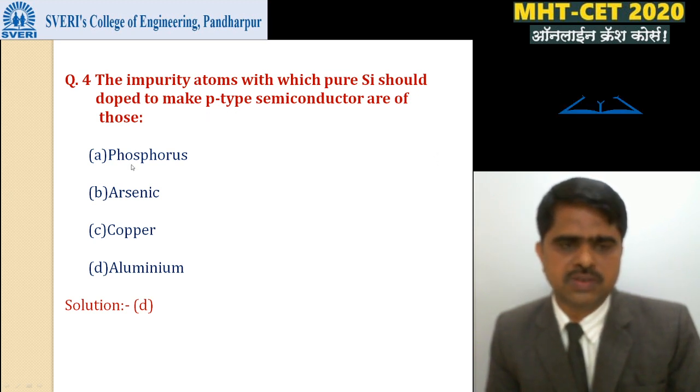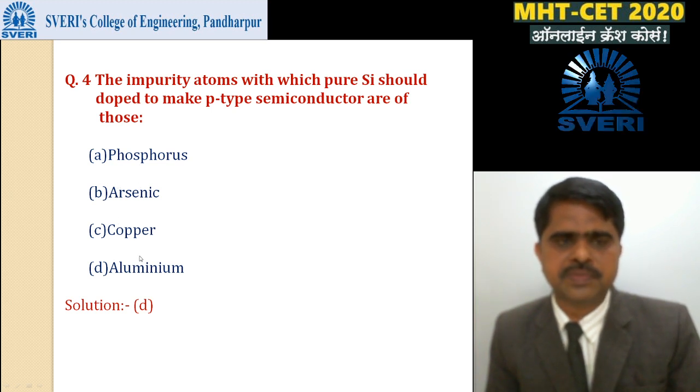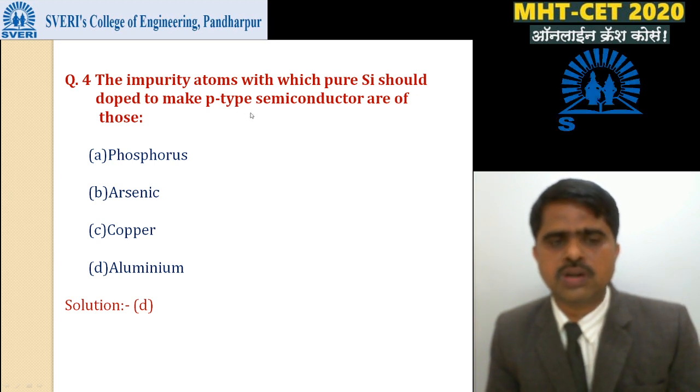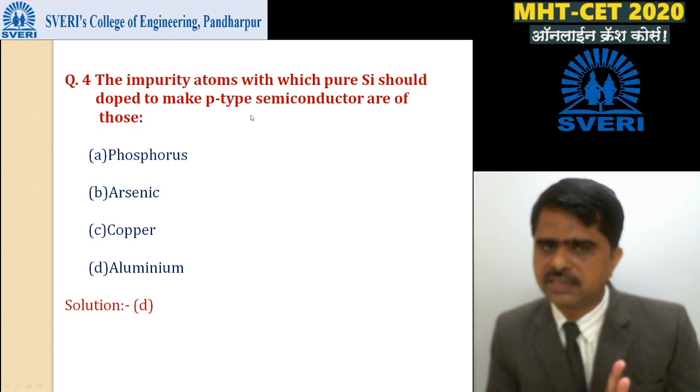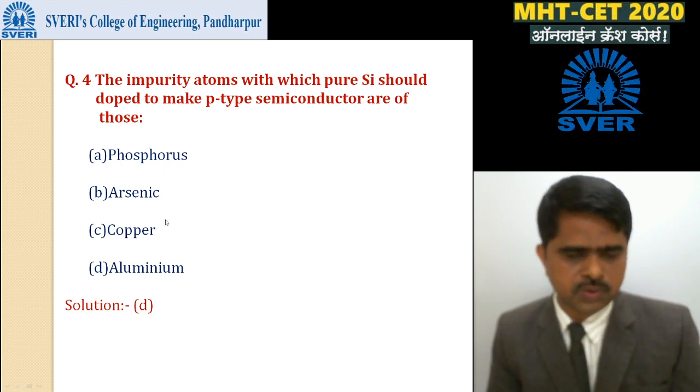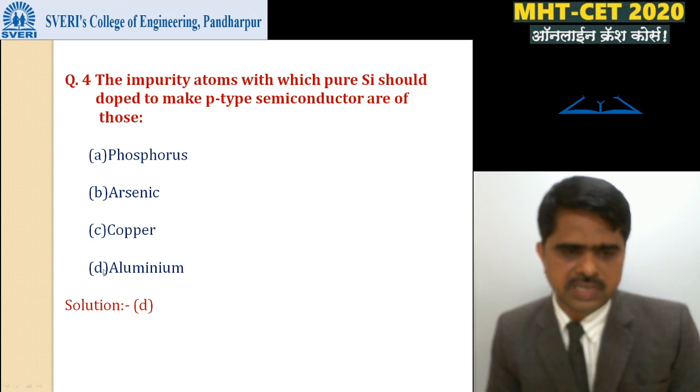The next MCQ is: the impurity atoms with which pure silicon should be doped to make P type semiconductor are: phosphorus, arsenic, copper, aluminium. For P type, third group; examples of third group: boron, indium, aluminium. Phosphorus is not from third group, arsenic is also not from third group, copper is a metal or it is a conductor. So option D is correct.